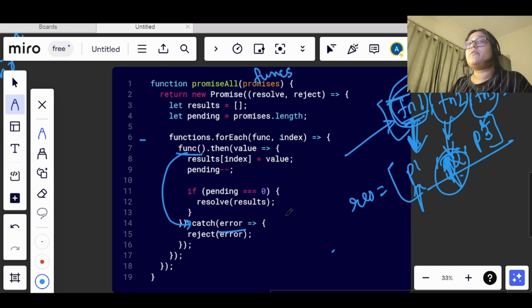We were told that the first function that is getting rejected, the new promise should get rejected with that error only. So here we will get the same reason with which the first promise was getting rejected. So this is the basic structure of Promise.all, okay.